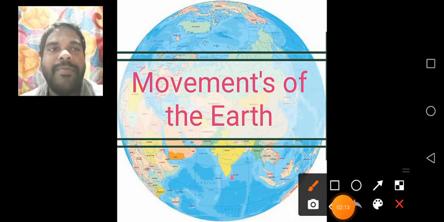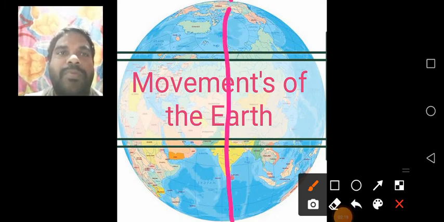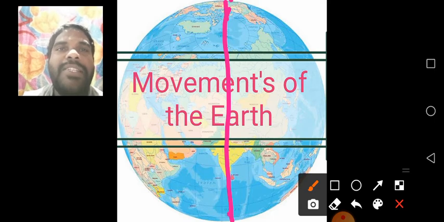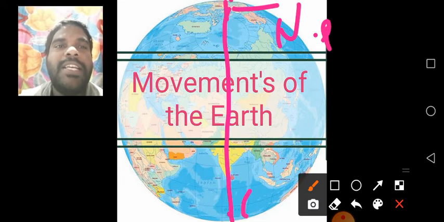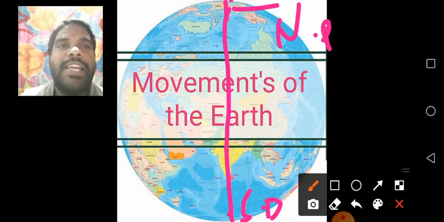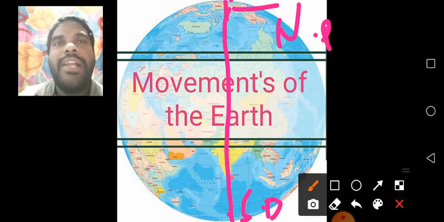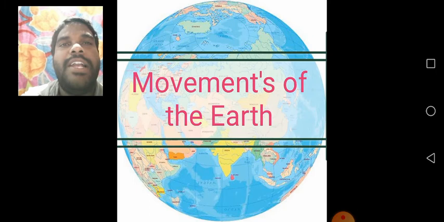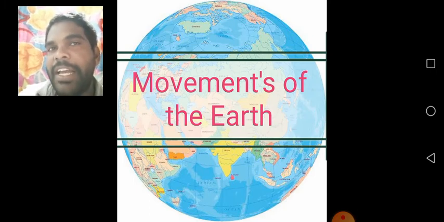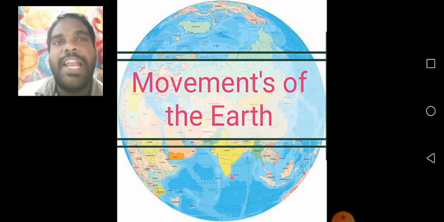See, the ending points of the axis are called poles. Here it is the North Pole and here it is the South Pole. Understand, children? The earth rotating on its axis is called rotation. And the next movement: the earth rotates on its axis and revolves around the sun, which is called revolution. Understand, children?